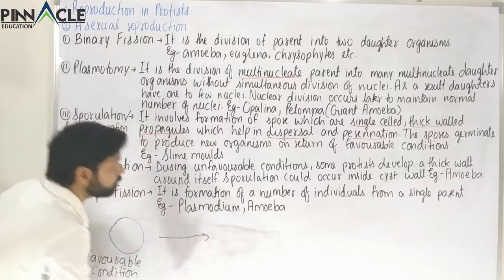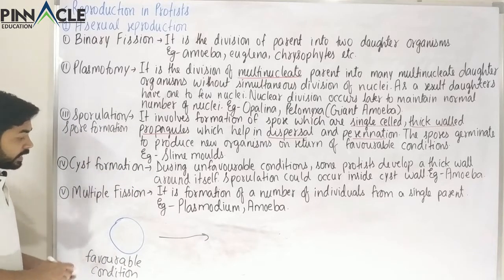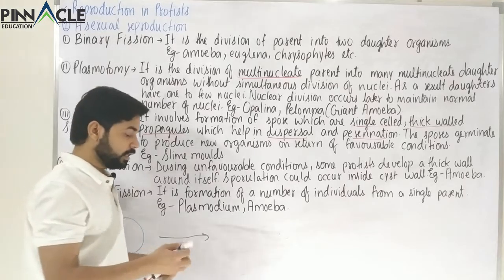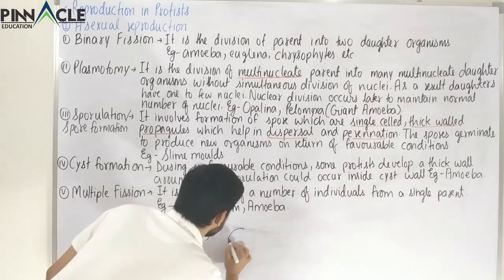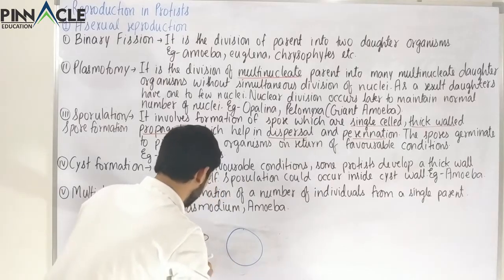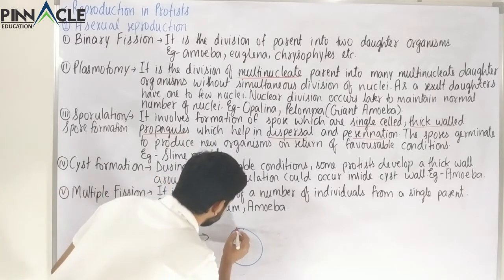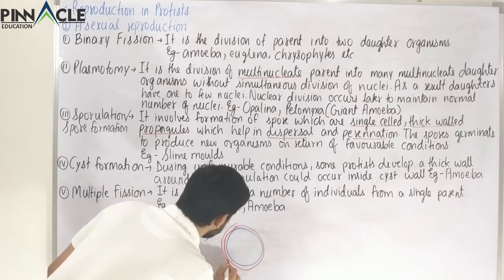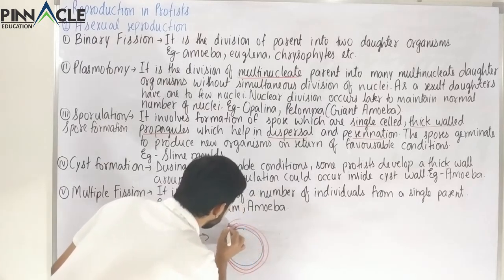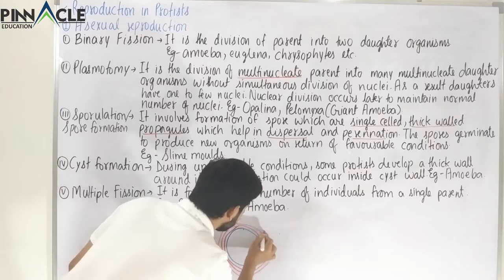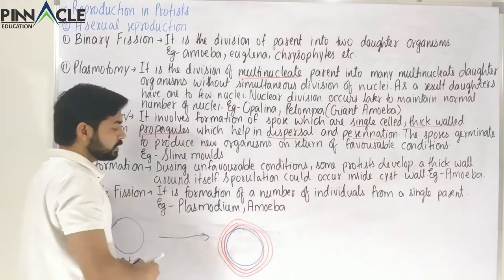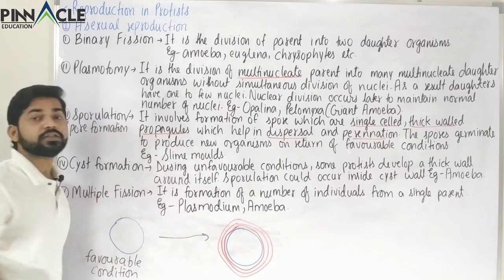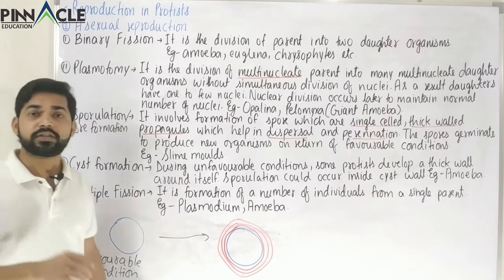When the condition becomes unfavorable, this cell will secrete a thick walled 3-layered structure. So this is the cell, and here it has secreted a thick wall, which is normally 1 to 3 layered. Generally it is 3 layered.